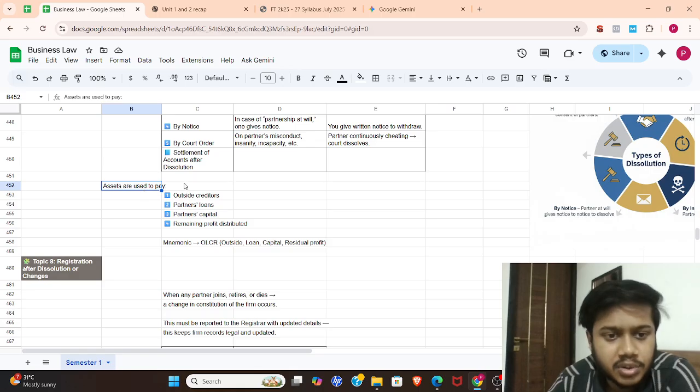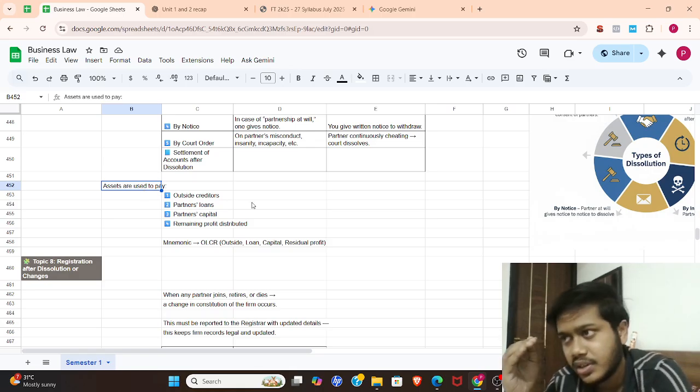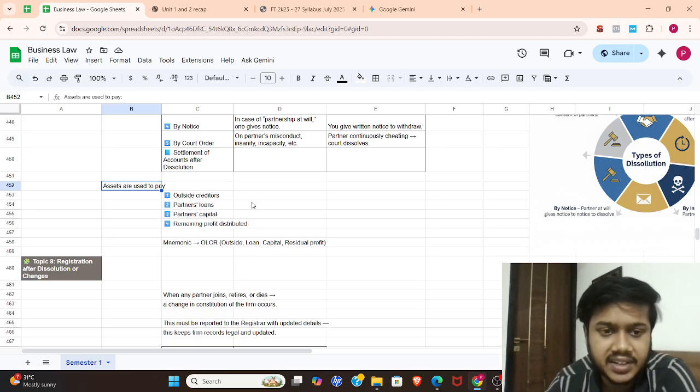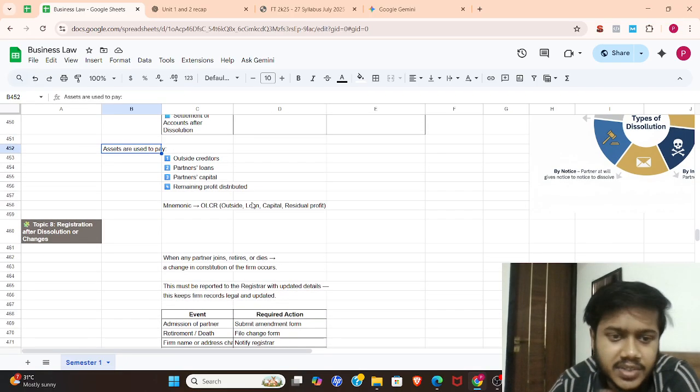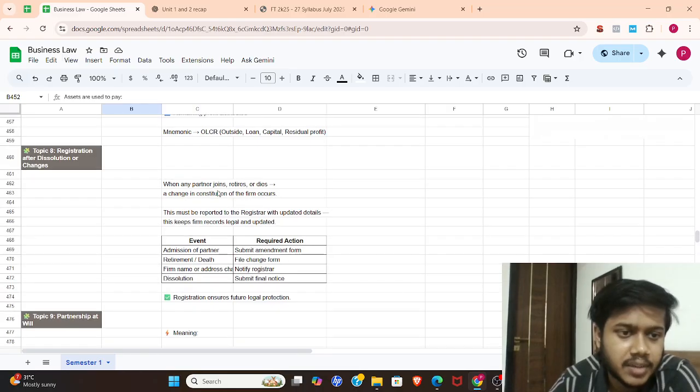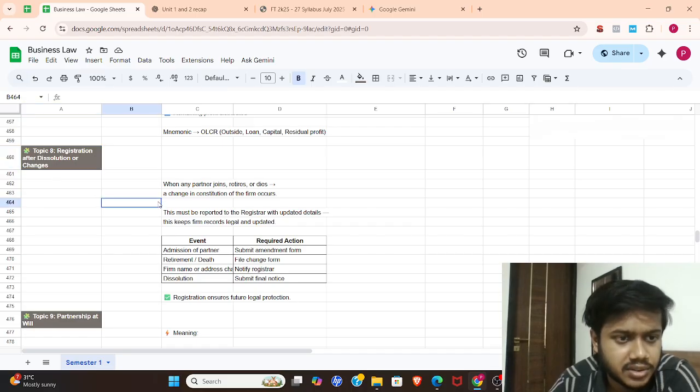In terms of dissolution, whom are you liable to pay? First you have to pay your outside creditors, then the partners' loan, then the partners' capital. After that, if you have money remaining in the firm's account, you can distribute it between the partners as agreed, generally 50-50. That is what happens. The next is topic 8, registration after dissolution.